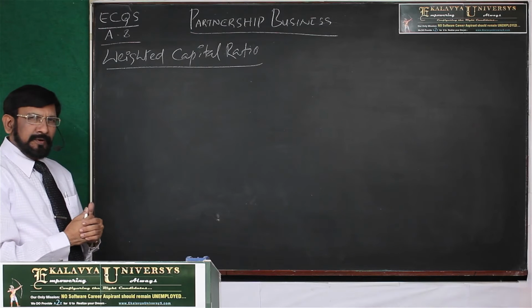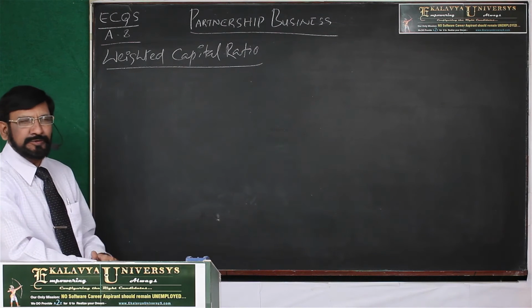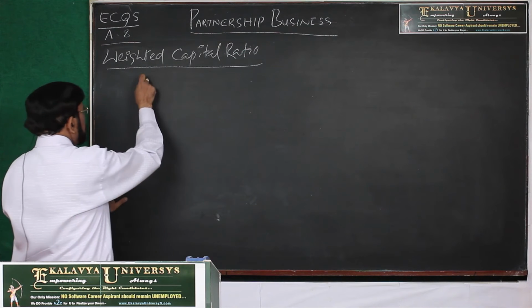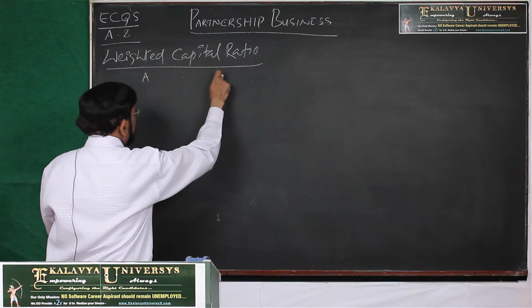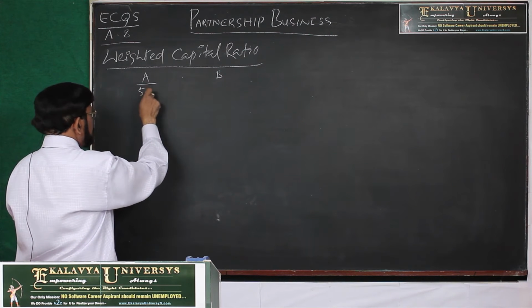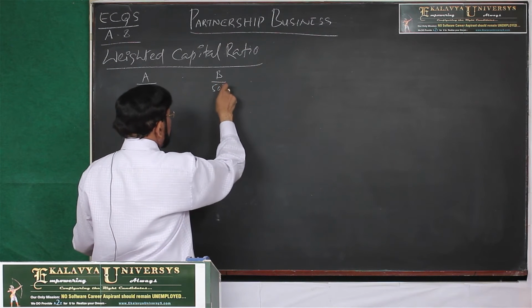In order to enable you to crystallize your knowledge on these weighted capital ratios, I am going to give you one more example. Here A and B are two partners. Their initial investment is 50K and 50K.